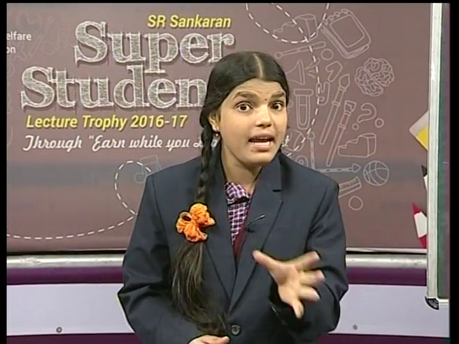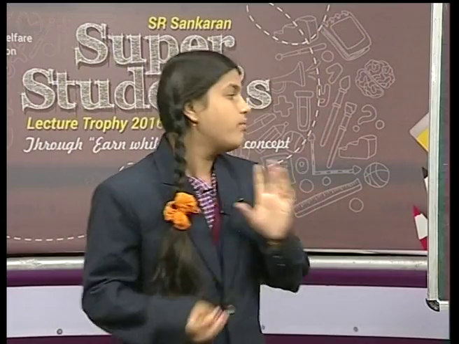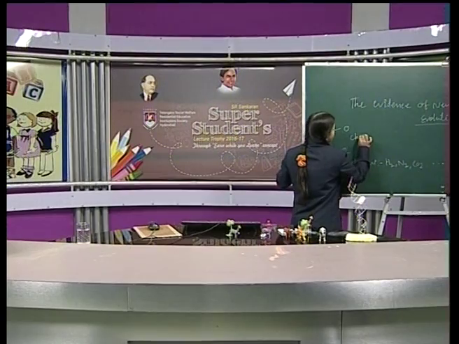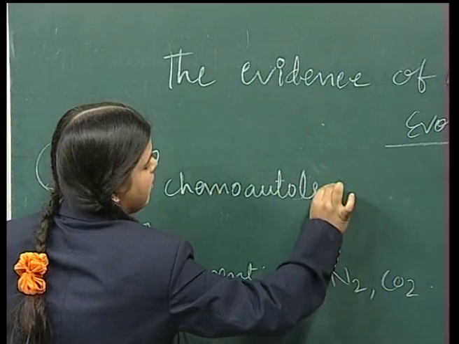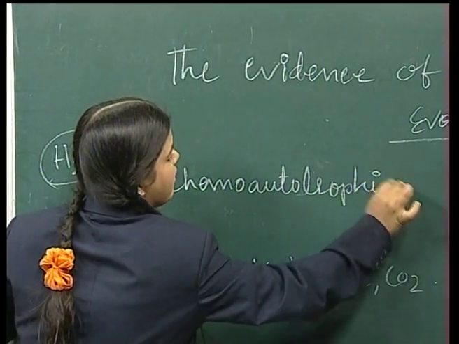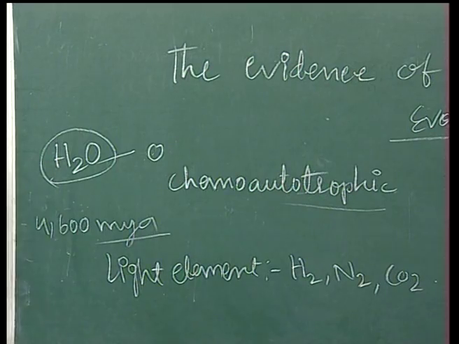Dear friends, let us see how the bacteria were formed. Okay. How were the bacteria formed? So after the formation of water, the bacteria were formed like this. There is chemoautotrophic, it is a bacteria only.